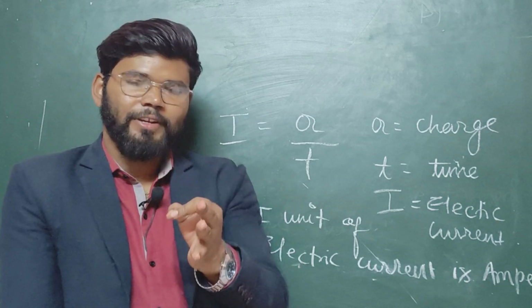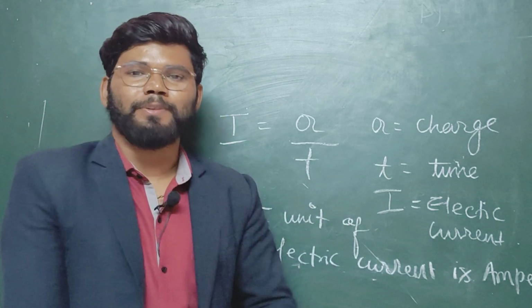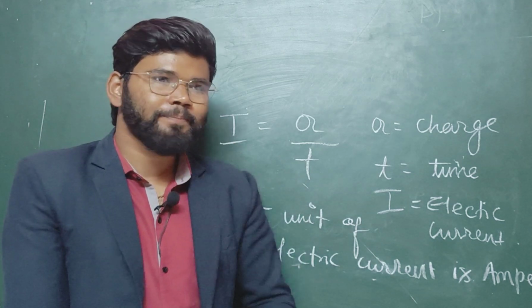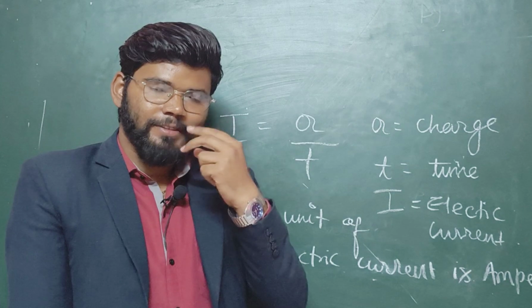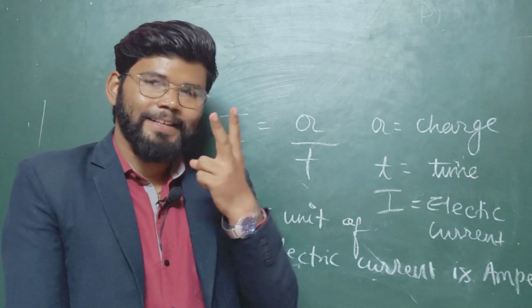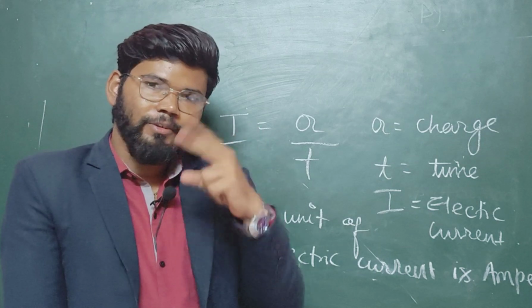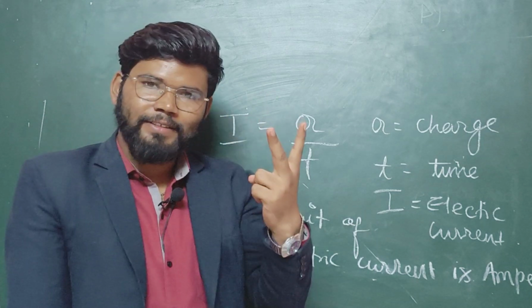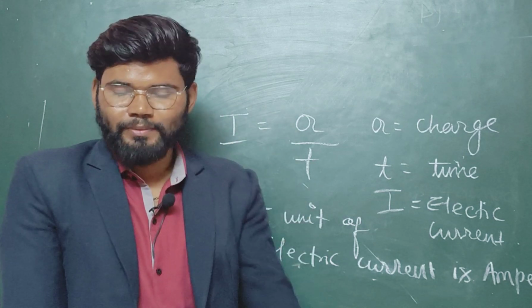Flow of charge per unit time and the rate of flow of charge, both statements are the same, but there is quite a difference between them. What is the difference? If the word rate is used, there is no need to use the words per unit time. But when you use the term per unit time, there is no need to use the word rate. Okay, so that is the difference between them.